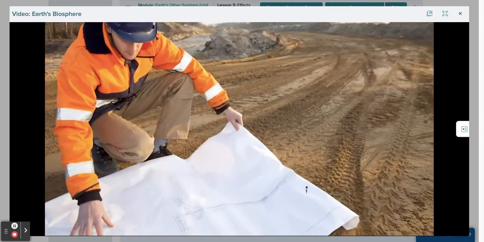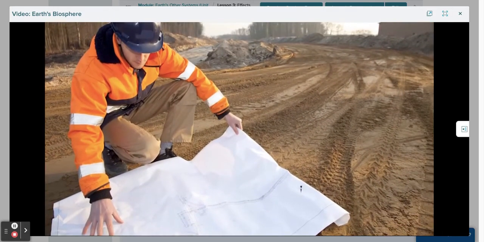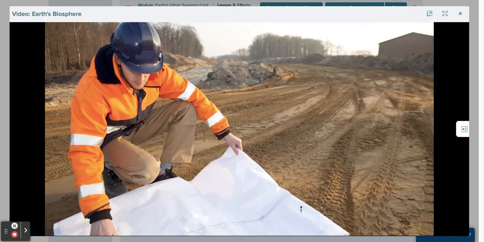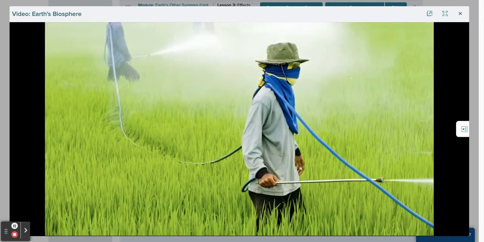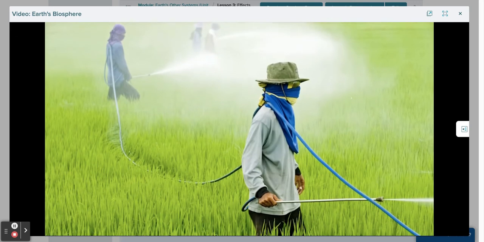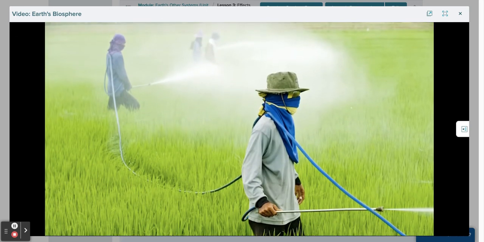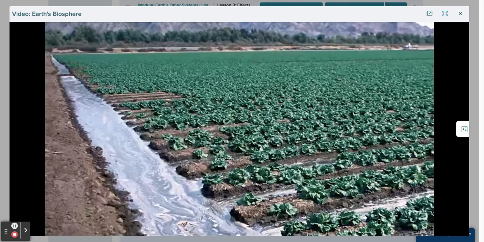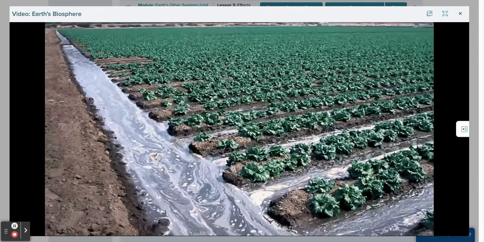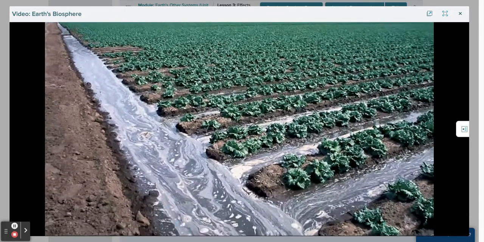The construction of roads and highways contributes to deforestation. Construction causes pollution of the air, water, and soil. Many farms use chemical fertilizers and insecticides to increase production and to be more profitable. But they can also contaminate the air, soil, and water, the atmosphere, geosphere, and hydrosphere.